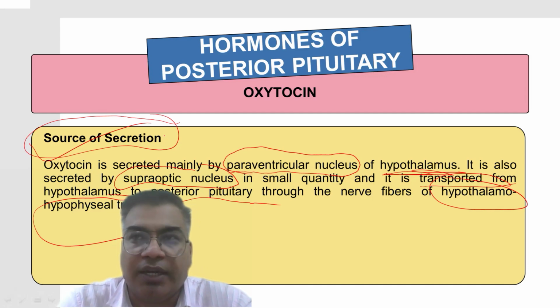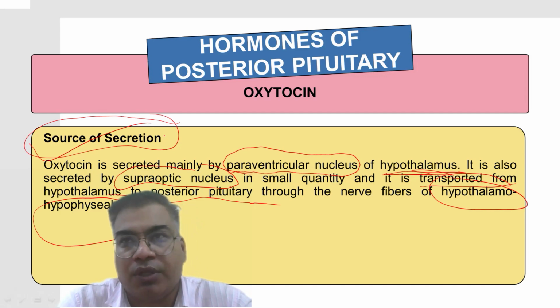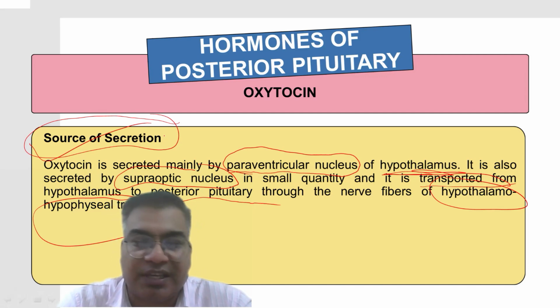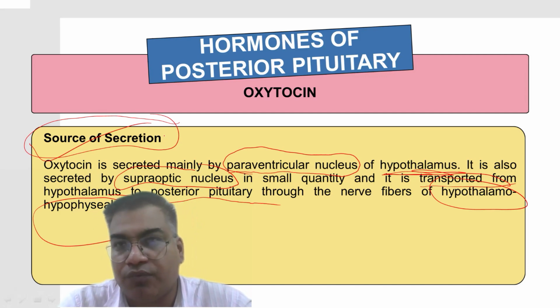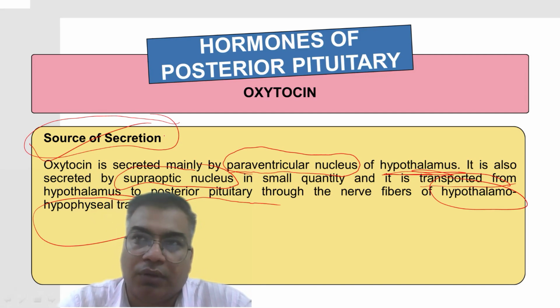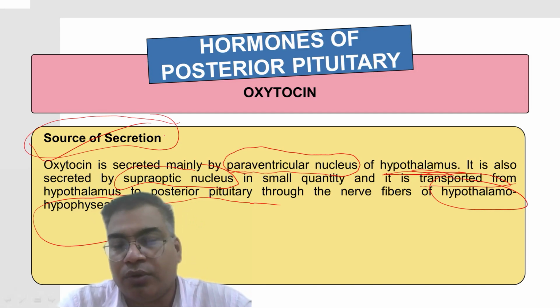The first one is the antidiuretic hormone. We also call it vasopressin. Antidiuretic hormone means there is a condition called diuresis, which means excess secretion of water through the excretory system. This condition is called diuresis. So that hormone basically works against that mechanism. Basically, it absorbs the water content. This is the antidiuretic hormone, and the second one is oxytocin.